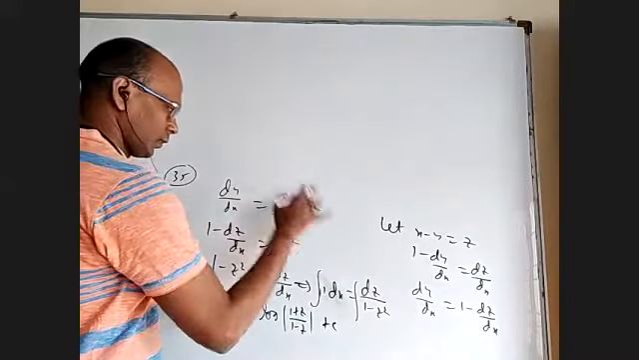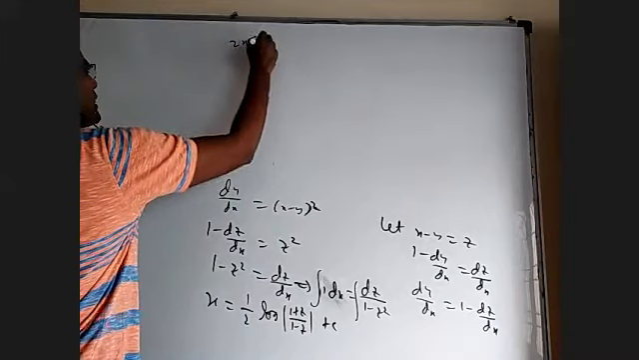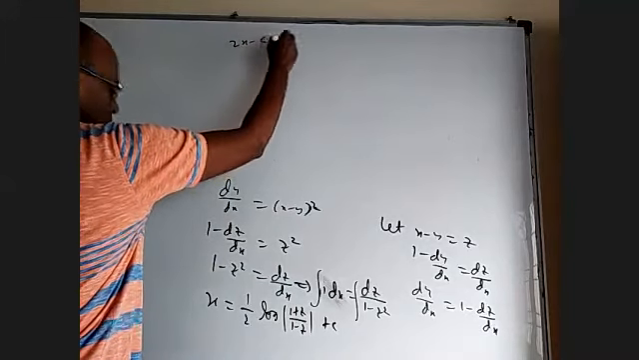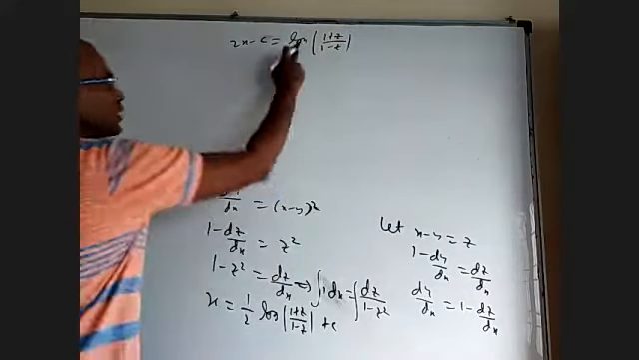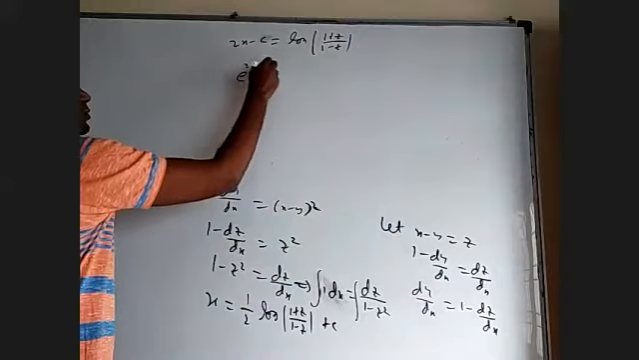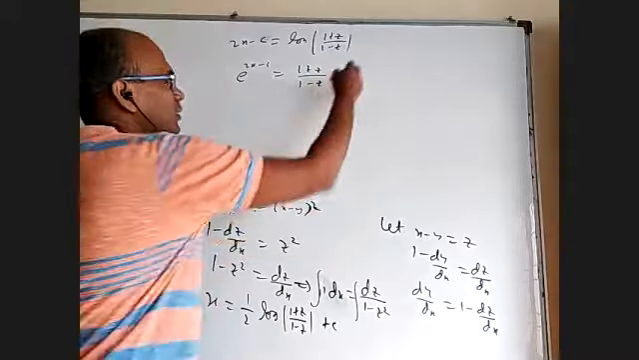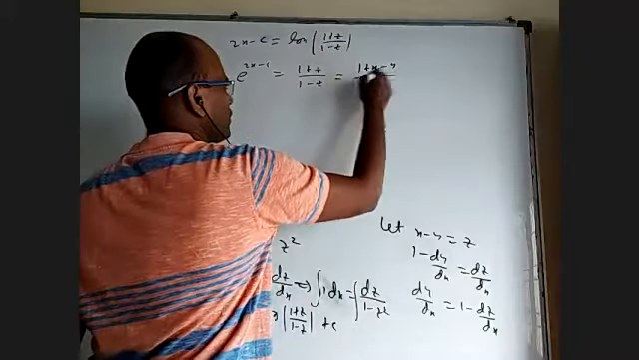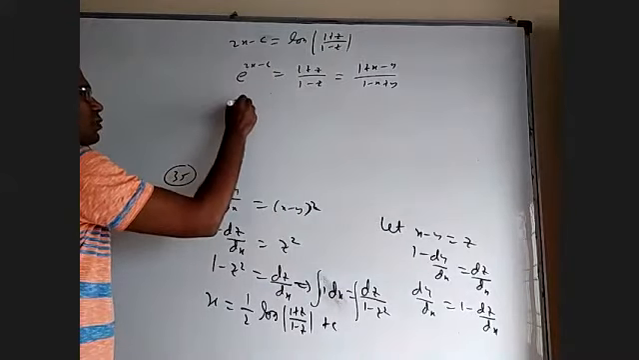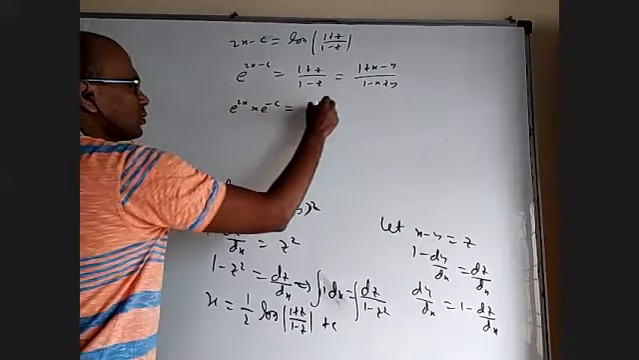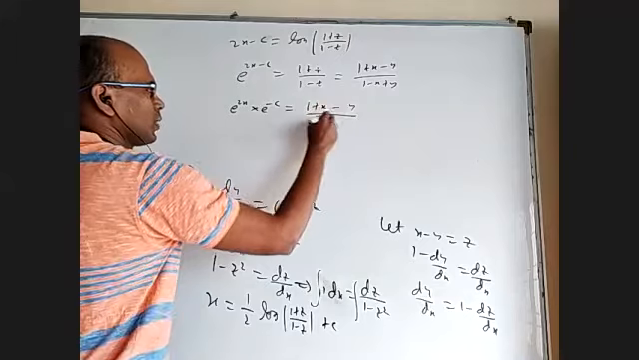Okay. So further, I can bring 2 here and this side. 2x minus c is equal to log mod 1 plus z by 1 minus z. When I remove log, I'll get e power. E power 2x minus c is 1 plus z by 1 minus z. But what is z? I should put it back. Z is x minus y. 1 plus x minus y by 1 minus x plus y. This I can write as e power 2x into e power minus c equal to 1 plus x minus y by 1 minus x plus y.